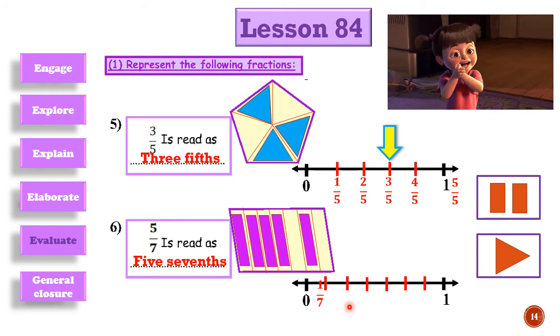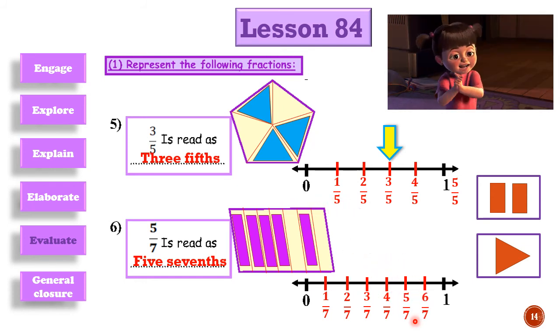Okay, let's locate our fractions: sevenths, 2/7, 3/7, 4/7, 5/7, 6/7, and the last one will be the whole one, 7/7. And our fraction 5/7 will be located here. Thanks, good job.